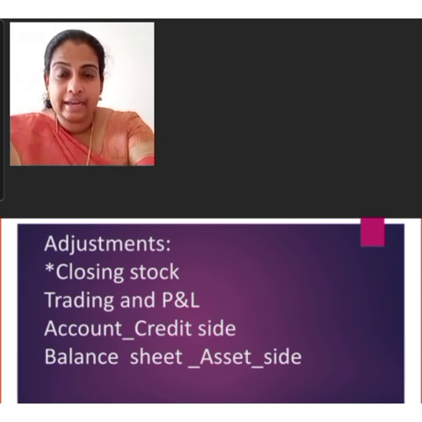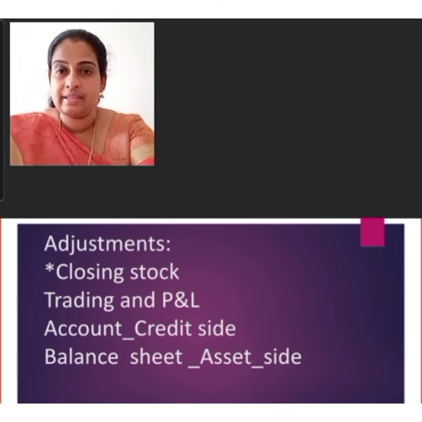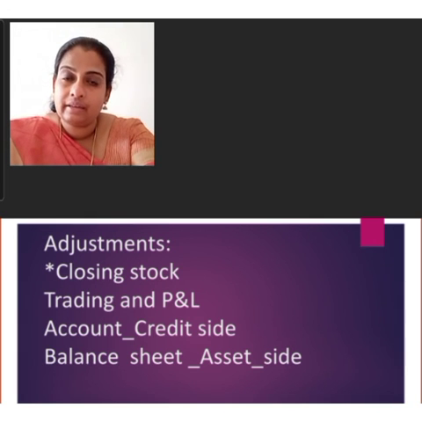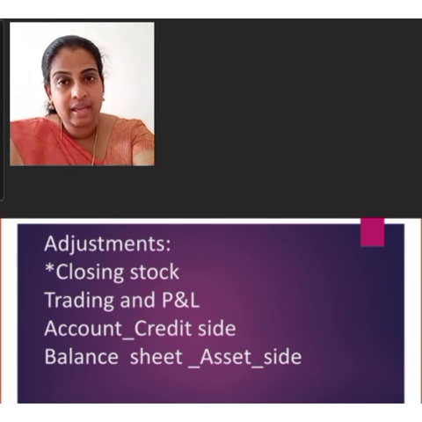Once again, the accounting treatment of the closing stock is: first we have to enter the amount of closing stock on the credit side of the trading account, then enter the amount of closing stock in the balance sheet on the asset side.